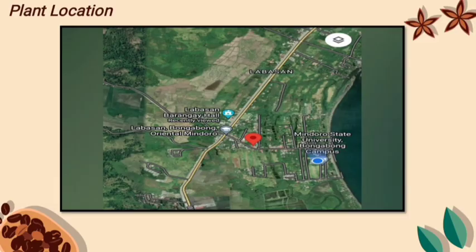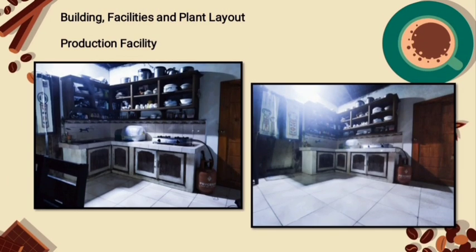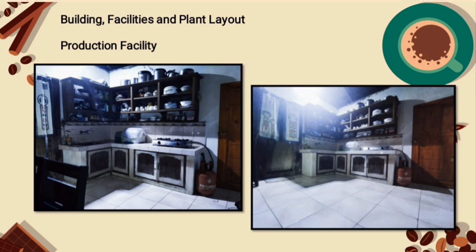It's me again, Jaarmi Mercado, and we will talk about the plant location. The CaCoffee Shop will be situated in Barangay Labasan, Bongabong, Oriental Mindoro. The benefit of our preferred location is that there are plenty of resources there for our products, making it the ideal area to set up our production company. Additionally, there are two barangays that are our primary source of coffee and chocolate, Barangay Tawas and Barangay Carmundo. And here is the production facility, where the three products of CaCoffee Shop will be produced: the classic coffee, signature coffee, and signature cacao.